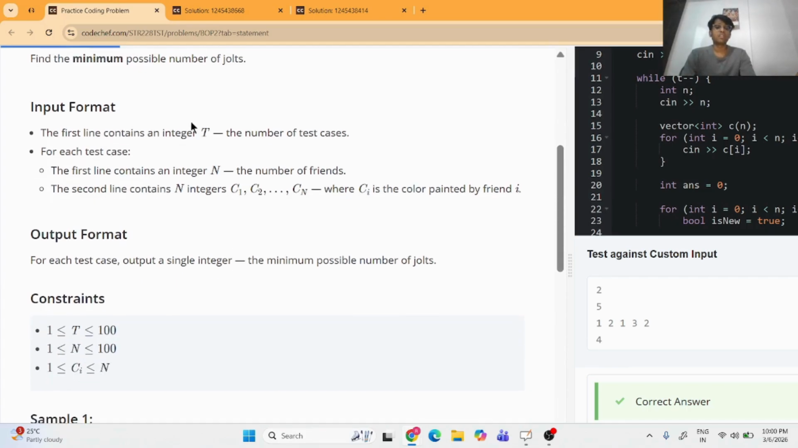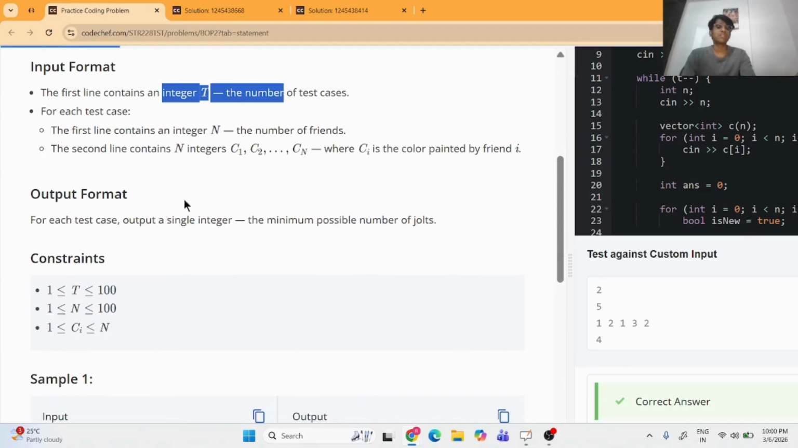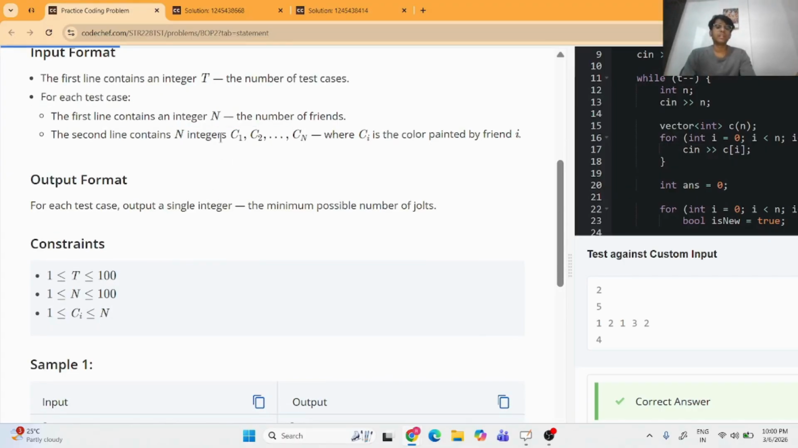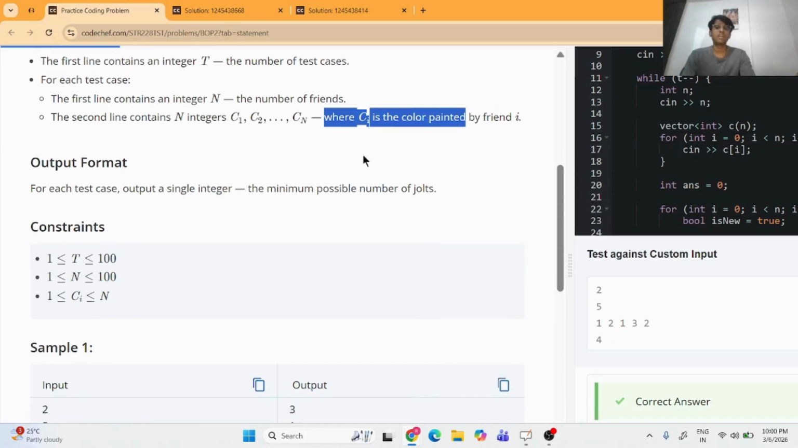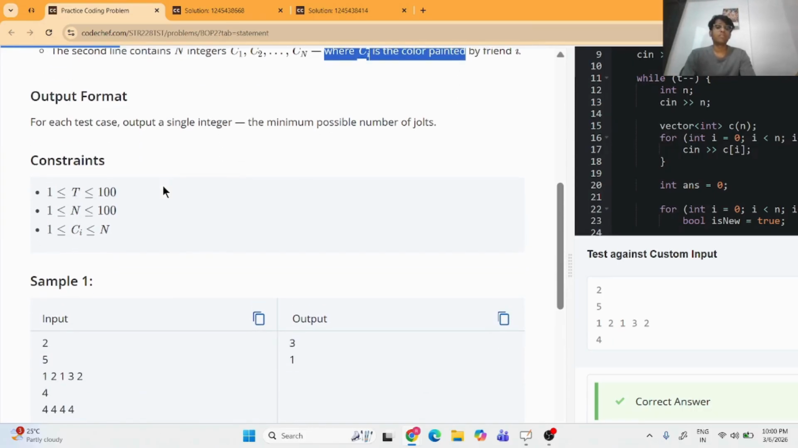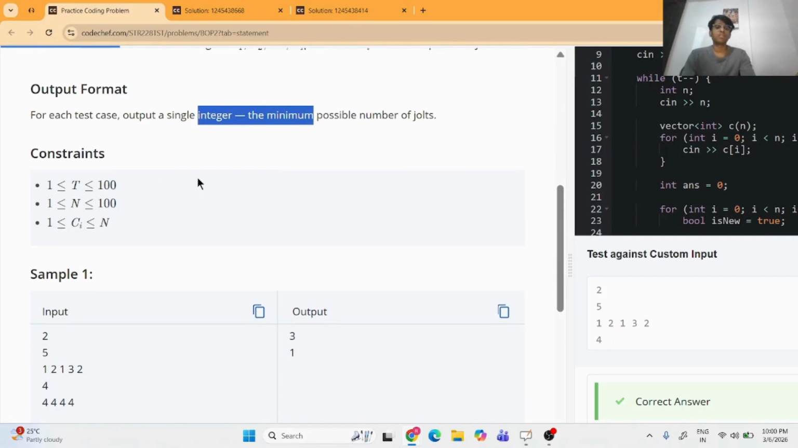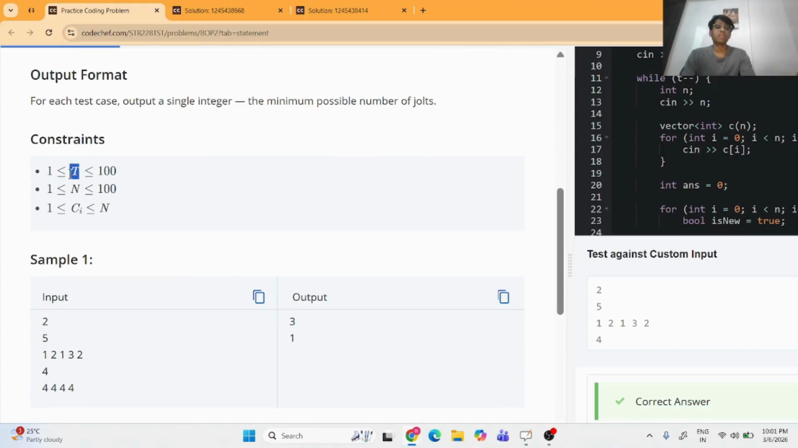Input format: the first line contains an integer t, the number of test cases. For each test case, the first line contains an integer n, the number of friends. The second line contains integers c1, c2 up till c of n, where c of i is the color painted by friend i. Output format: for each test case, output a single integer, the minimum possible number of jolts. Constraints: t lies from 1 to 100, n lies from 1 to 100, c of i lies from 1 to n.